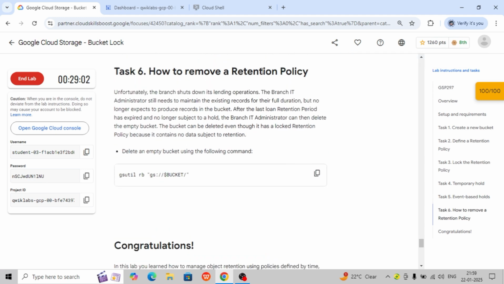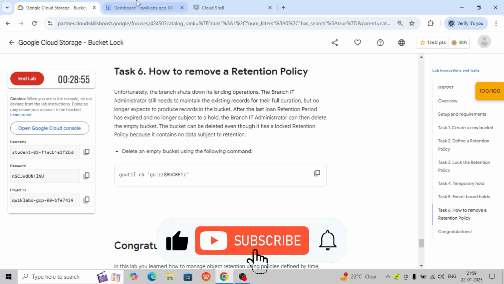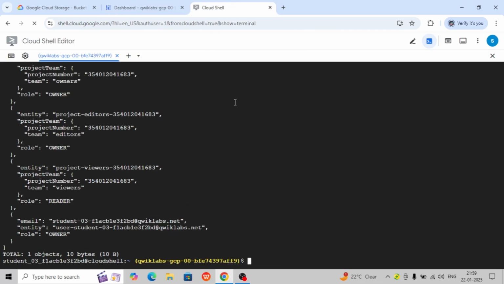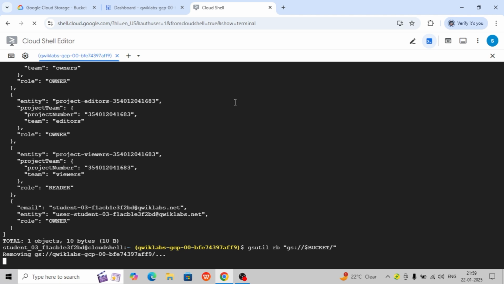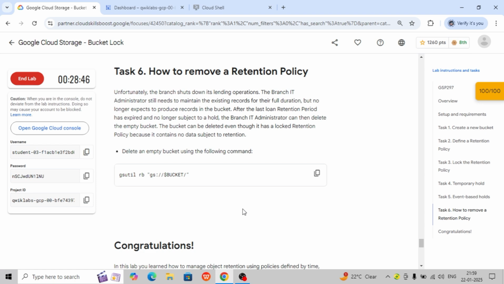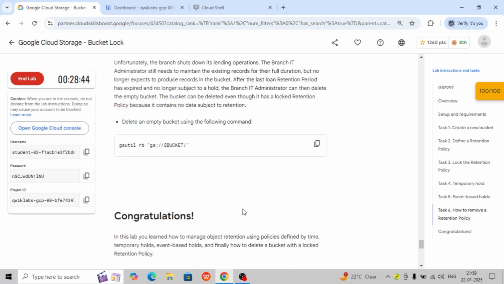How to remove the retention policy? Use this command, which deletes an empty bucket using the following command. So here is the command we will add and execute. Removing gives the exception 409, bucket not empty. So it says bucket not empty. We need to first clear it and then go through it.